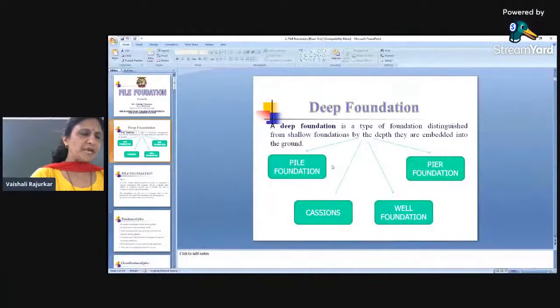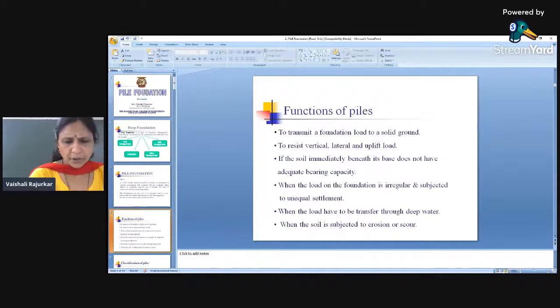Now these are the types of the deep foundation: pier foundation, well foundation and pile foundation. Caissons is the name which is commonly used outside India, where open caissons are mainly called as well foundation in India. Here you can see these things we have already discussed. Mostly the function of pile is to transmit the load of the superstructure to the solid or the strong ground, and to resist the vertical as well as lateral as well as uplift stresses.